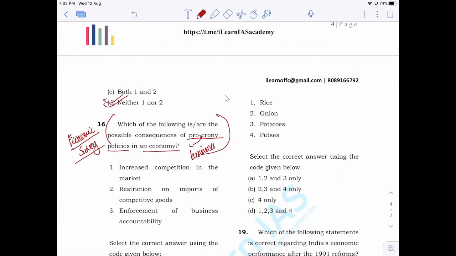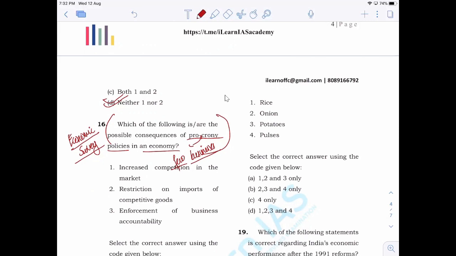When the government favors a few business houses or a few corporates, that is known as pro-crony policies. Instead of promoting a competitive business environment in an economy, if the government selectively supports or favors a few corporates, that kind of policy is known as pro-crony policy.